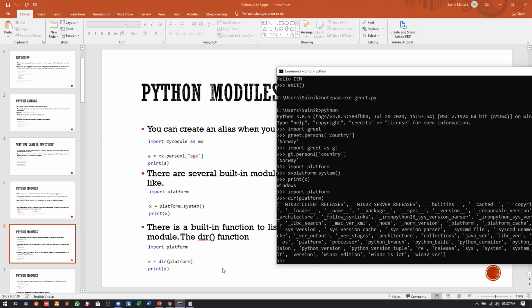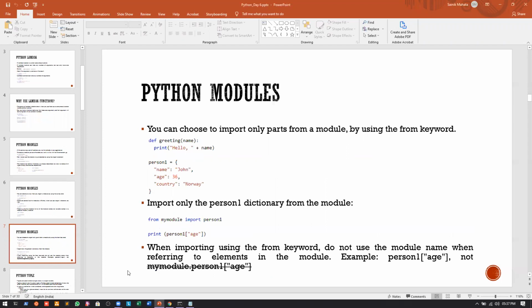Okay, now we can also choose to import only parts from a module. I will not go into the demo because it will take some time. You can see that in this my module.py, we have a program, and inside it we can have a function for greetings, and the dictionary that we had created. So we have two things that we can import whenever we import the my module.py module.